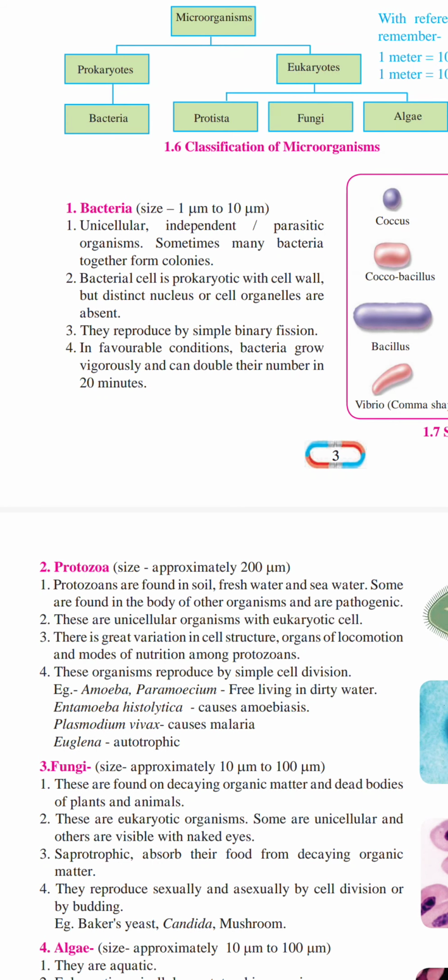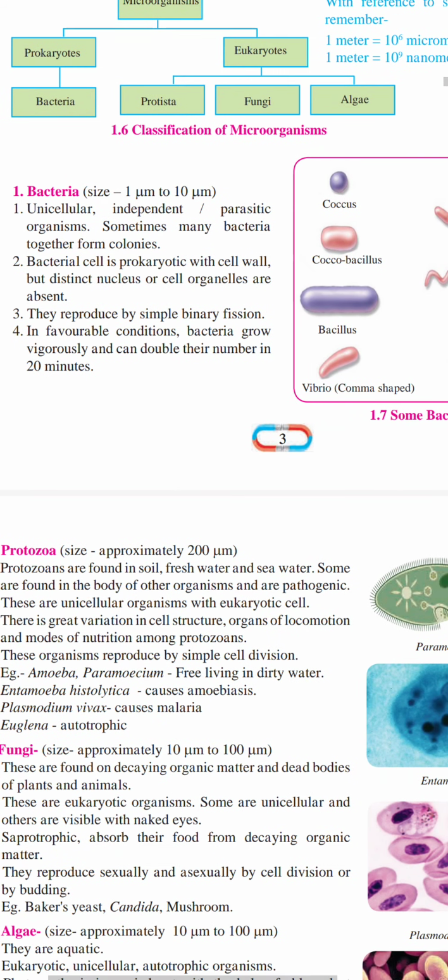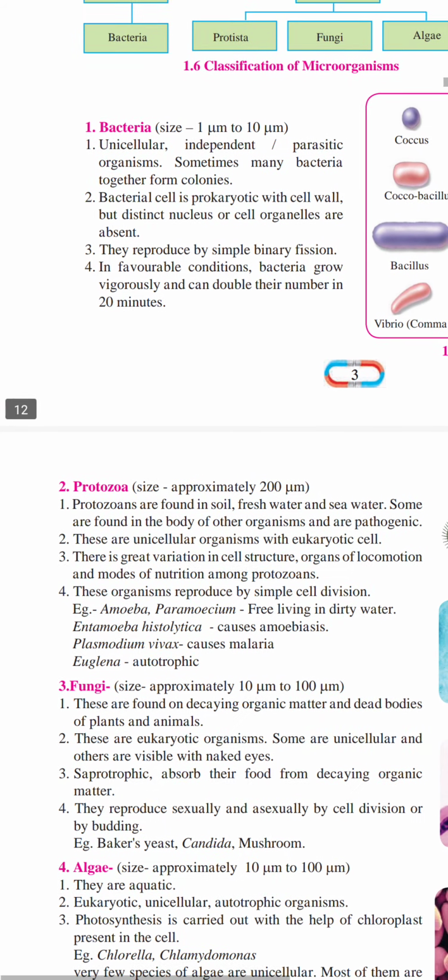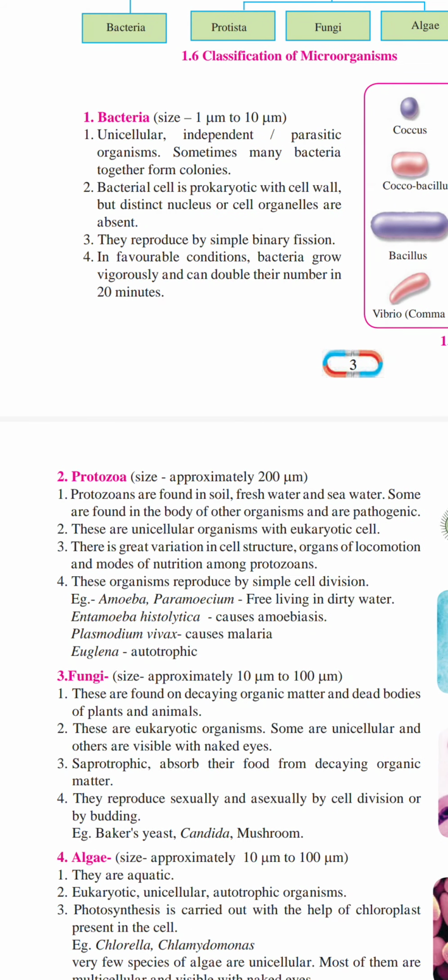Some protozoa are found in the body of other organisms and are pathogens. A few protozoa live on other organisms, depending on them, which can be living ones. Pathogenic means they cause disease, and disease is caused through viruses or bacteria. Protozoa are unicellular, single-celled organisms, but eukaryotic.